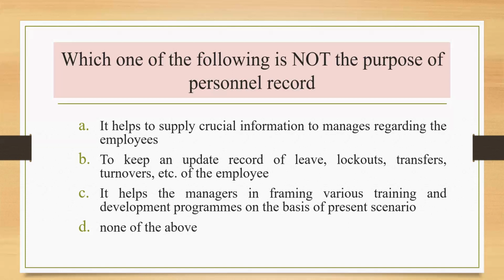So the purpose of personal record is to supply the crucial information, to keep the updated records, then to manage the various trainings, programs, and the development of the organization, which is related to the persons. So that's why the correct option is option D.